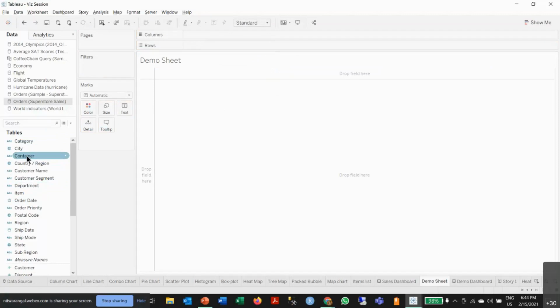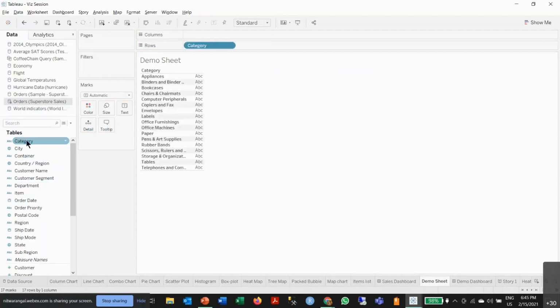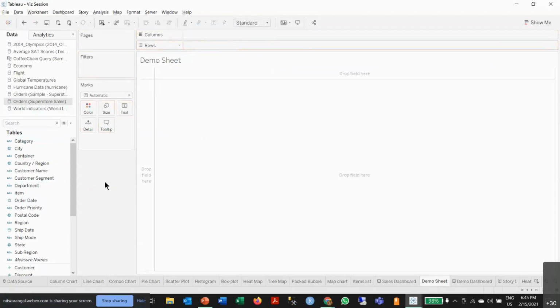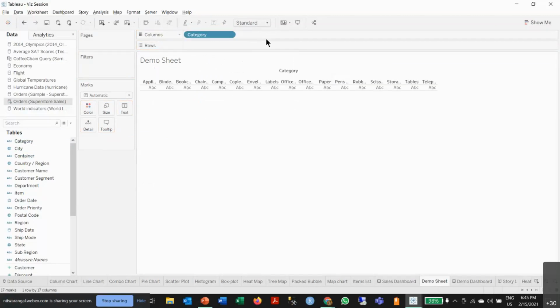You can either double click on the category, and it will automatically go into rows and shift like this. If you want to remove a category, just drag it out like that. You can also type in if you want. You can type category and it will show me category. I can click on it, press enter, and there are your categories.